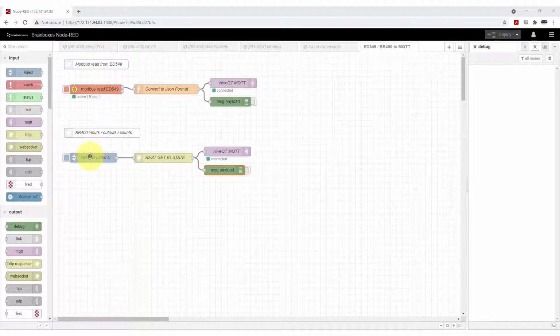So what we've got is we're reading the IO states from the BB400. We're then pushing it out to the HiveMQ MQTT broker. We're also reading an ED549, which we're reading from Modbus. We're converting it into a JSON format to push it to the MQTT server.